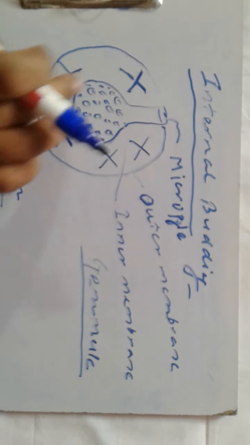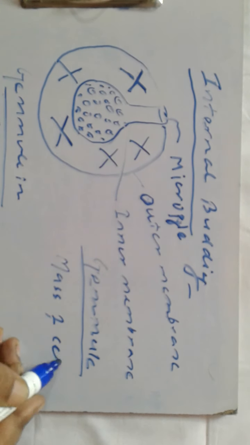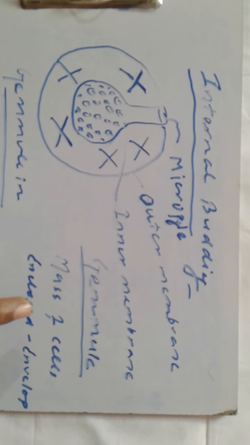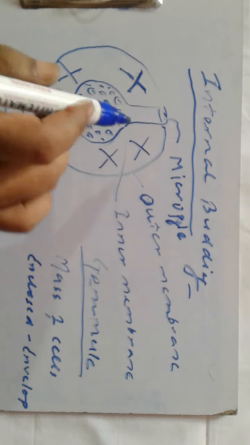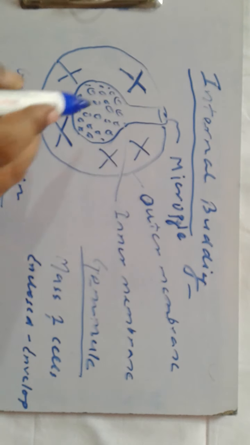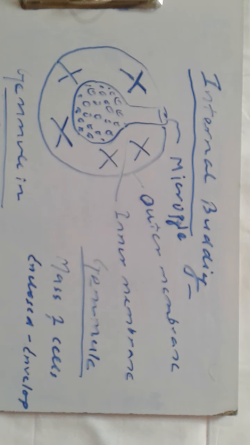It is a mass of cells enclosed within an envelope which is rich in food, and that particular mass of cells will further germinate into a new plant.